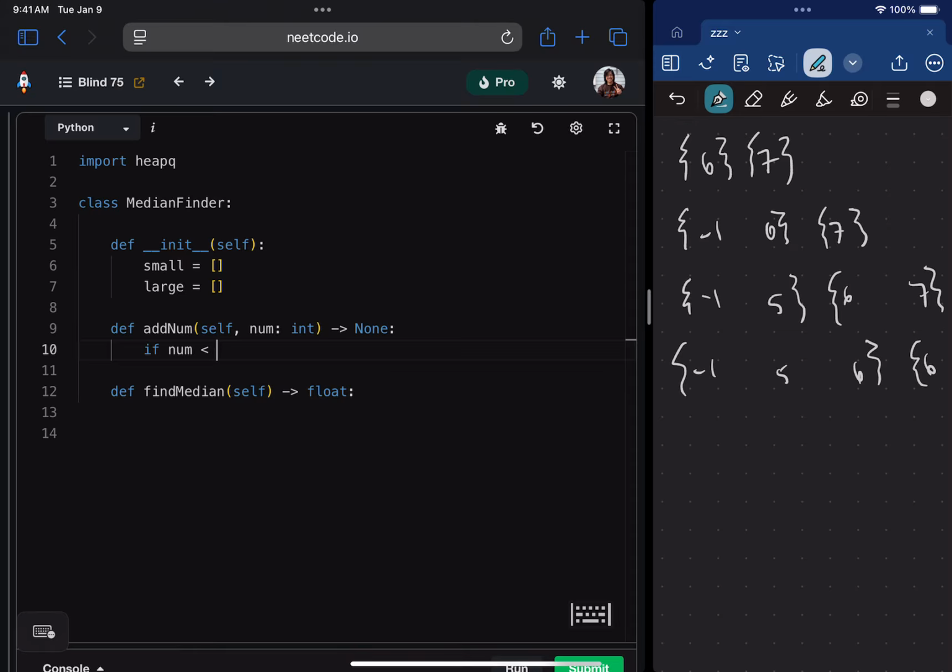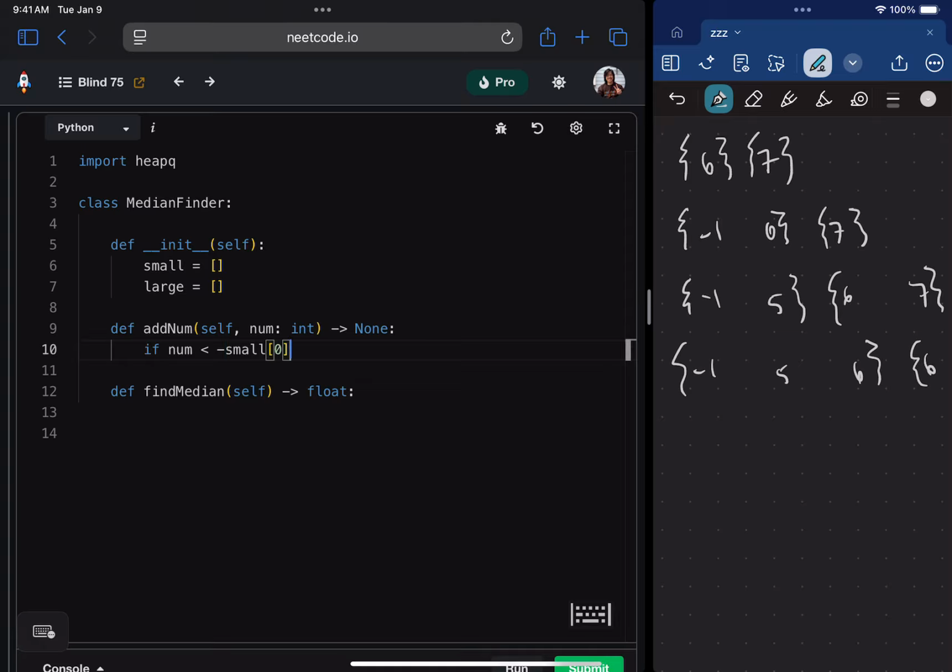Specifically, we want if num is less than heapq. Oh, no, actually, hold on. It's just going to be small[0]. This is the Pythonic way to get the min of the min heap. It's always stored at index 0. Like I mentioned earlier, under the hood, this is all index magic. So if num is less than small[0], now here's the problem. For the small heap, the numbers will all be negated. So when we pull them back out, we also need to negate them. It's weird. We're just going to accept that that's how it works.